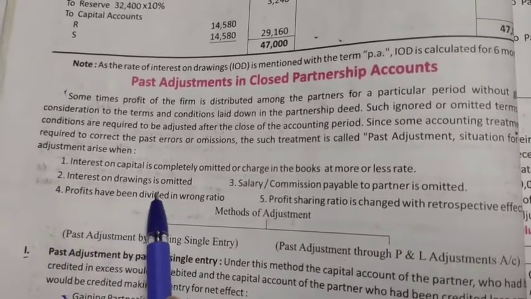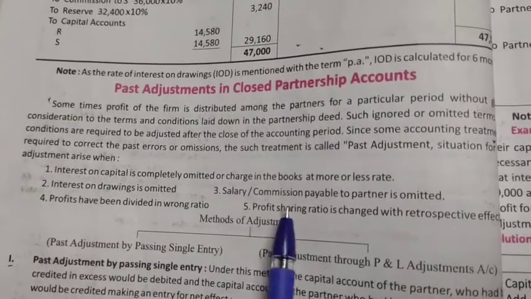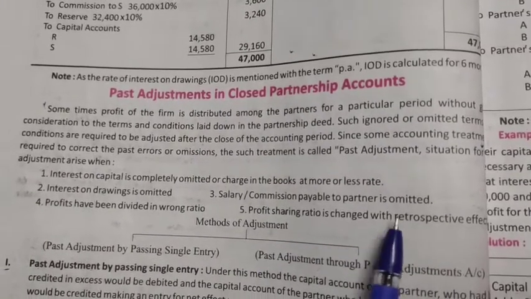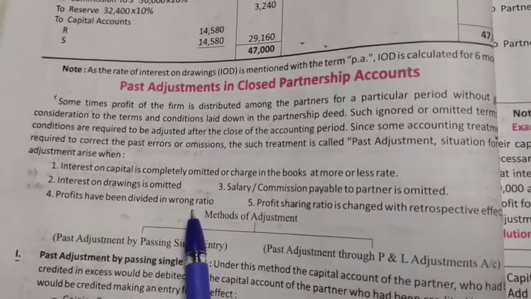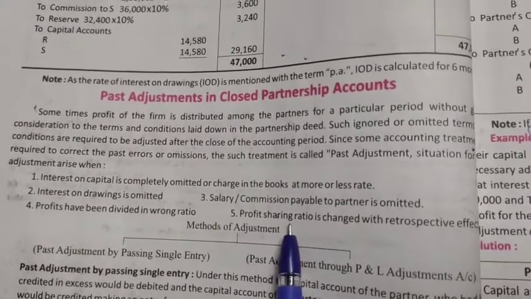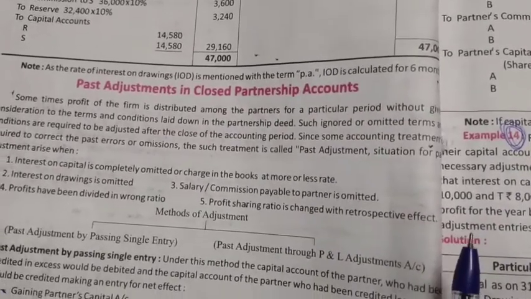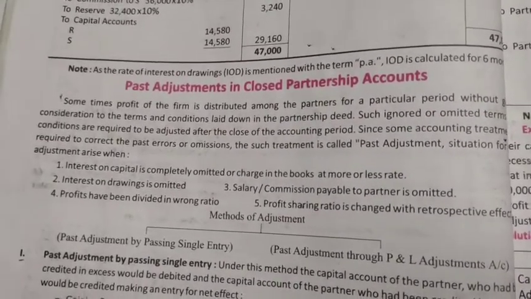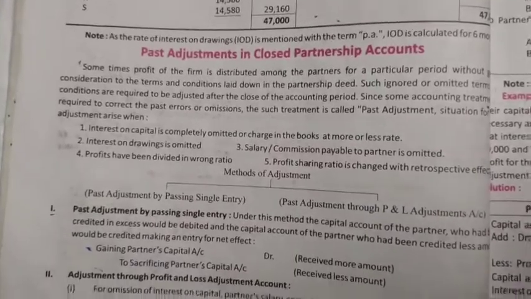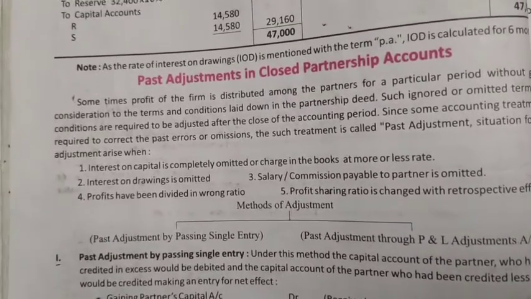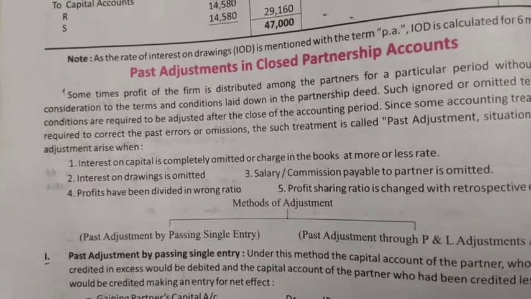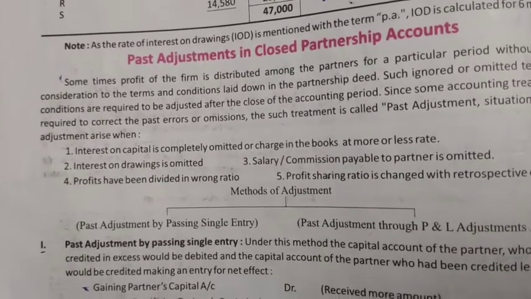Interest on drawings is omitted. Salary or commission payable to the partner is omitted. Profit has been divided in the wrong ratio. Profit sharing ratio is changed with retrospective effect. It means these are five adjustments, where items were omitted, and these errors are to be corrected through past adjustments.